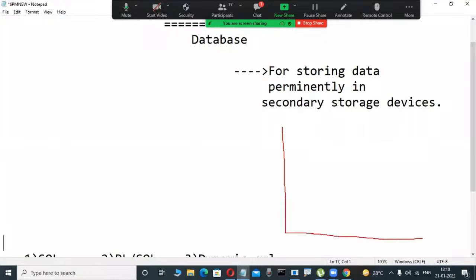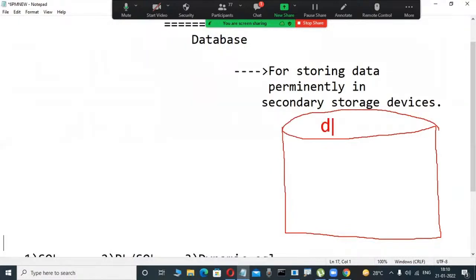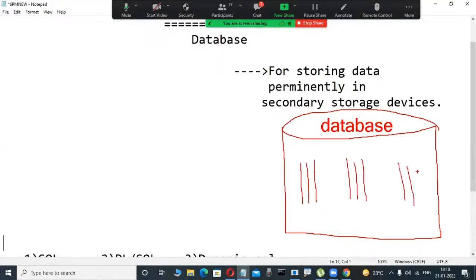These relational databases do not store a random collection of data. They only store a structured collection of data. Yesterday I told you, suppose this is an Oracle database. Database means some place. Here, we store a structured collection of data only in this place, in an organized fashion.